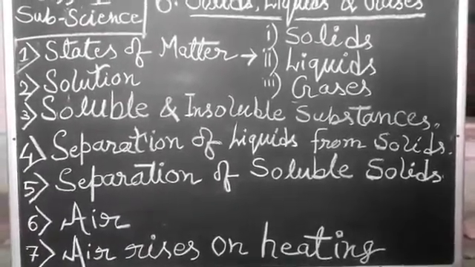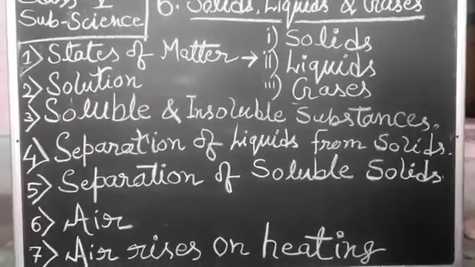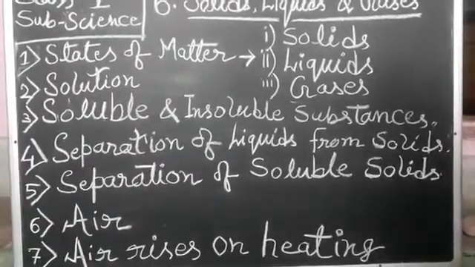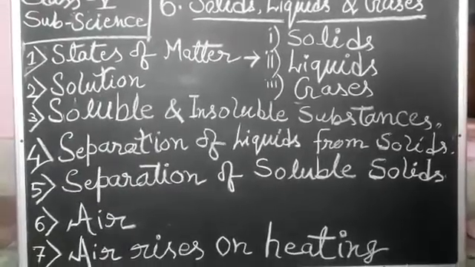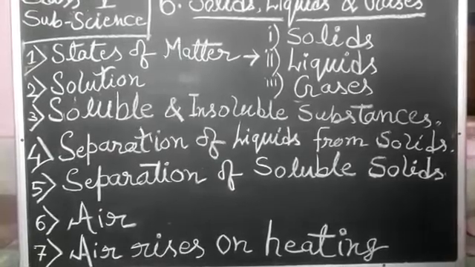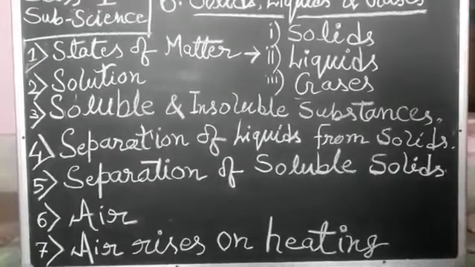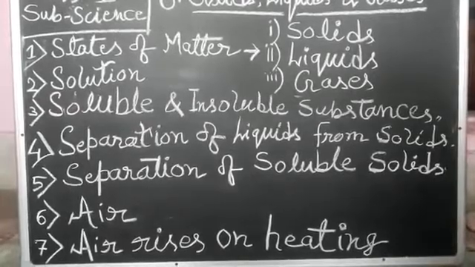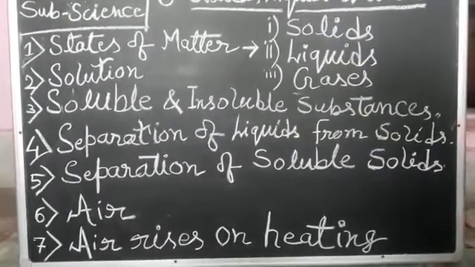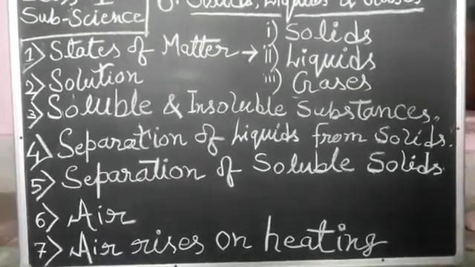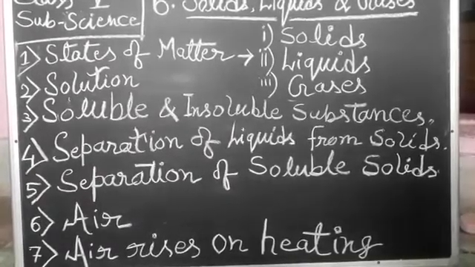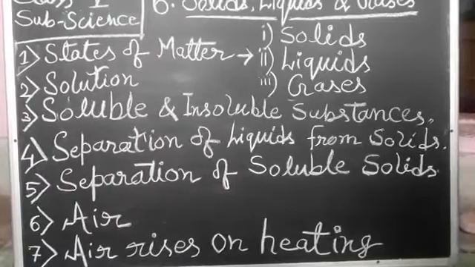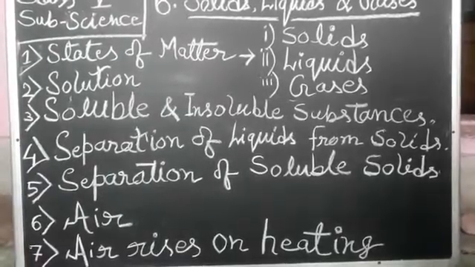Boiling. Soluble impurities such as salt or sugar can be separated by the process of boiling. To separate salt from its solution, we take salt solution in a container and heat it till the water evaporates, leaving behind salt. By the distillation method, we can separate the soluble impurities. Pure water is collected by the distillation method.